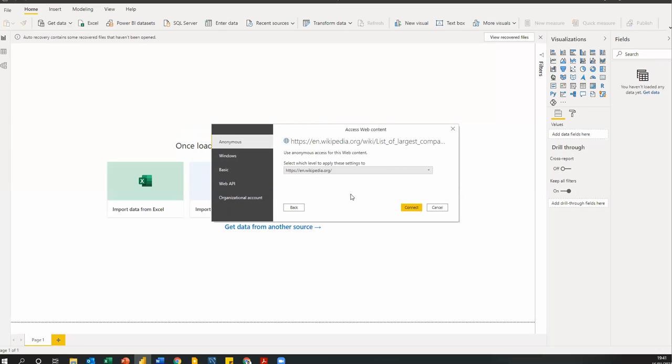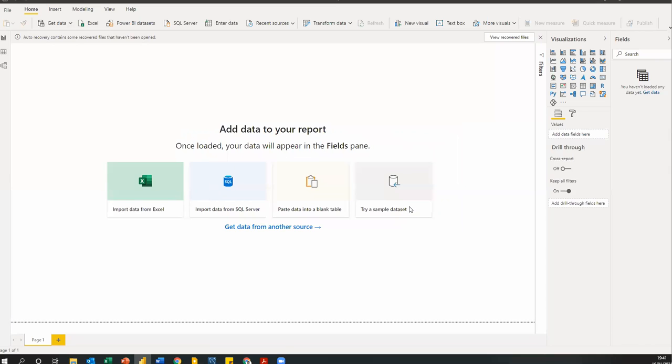For those that are going to be with us, we'll talk about all of the differences between these and how to connect with different types of data on the web. There are some data you cannot connect to directly via Anonymous. You have to use a Web API, or you have to sign in through the organization account. So for now, I'm going to stick to Anonymous, and then I'm going to connect to this data.